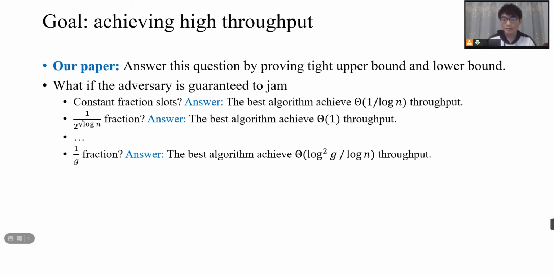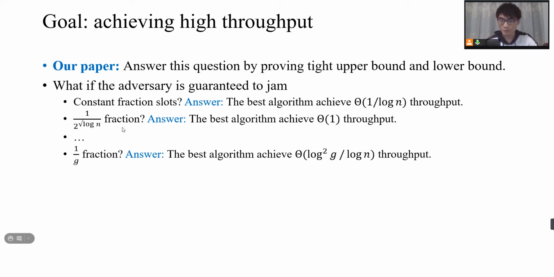In our paper, we answer this question by giving an algorithm and proving a tight lower bound. I give some examples to explain the result of our work. For example, if the adversary is guaranteed to jam a constant fraction of slots, then the best algorithm can achieve 1 over log n throughput.